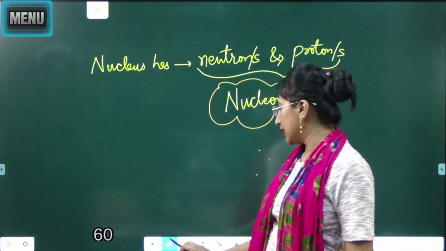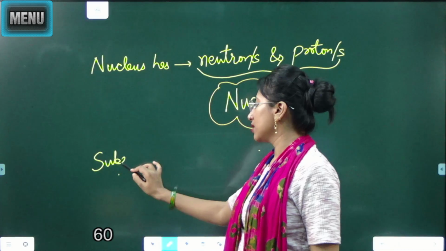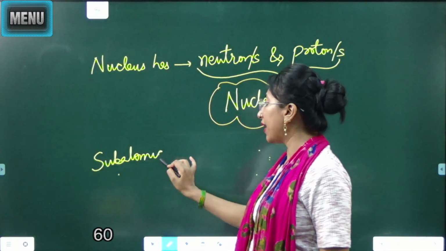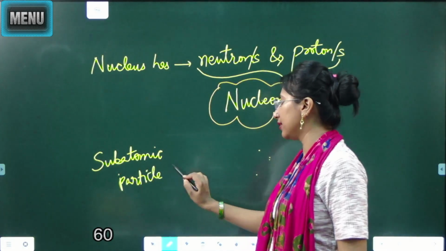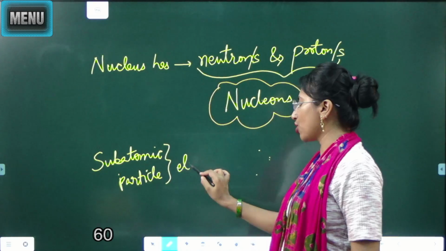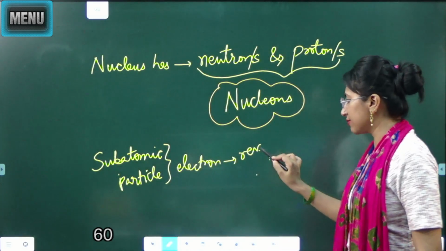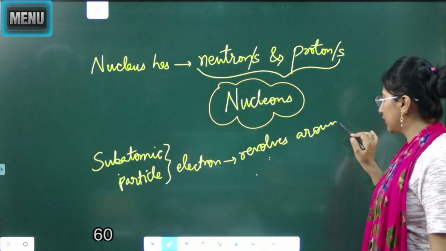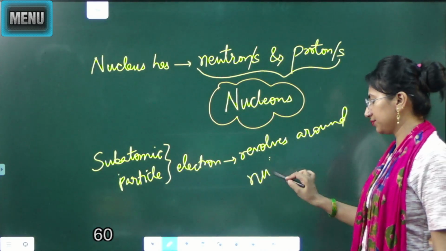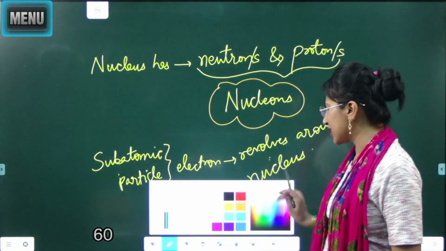And the subatomic particle, electron, revolves around the nucleus.